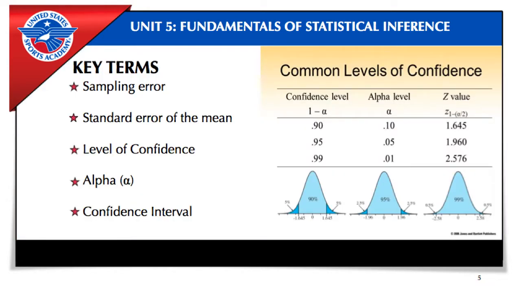Here are a few key terms to remember in this unit. Sampling error refers to the amount of error in the estimate of a population parameter that is based on a sample statistic. Standard error of the mean is a numeric value that indicates the amount of error that may occur when a random sample mean is used as a predictor of the mean of the population from which the sample was drawn. Level of confidence is a percentage figure that establishes the probability that a statement is correct. Alpha is the level of chance occurrence and represents the probability of error. Confidence interval is the range of values associated with a level of confidence.